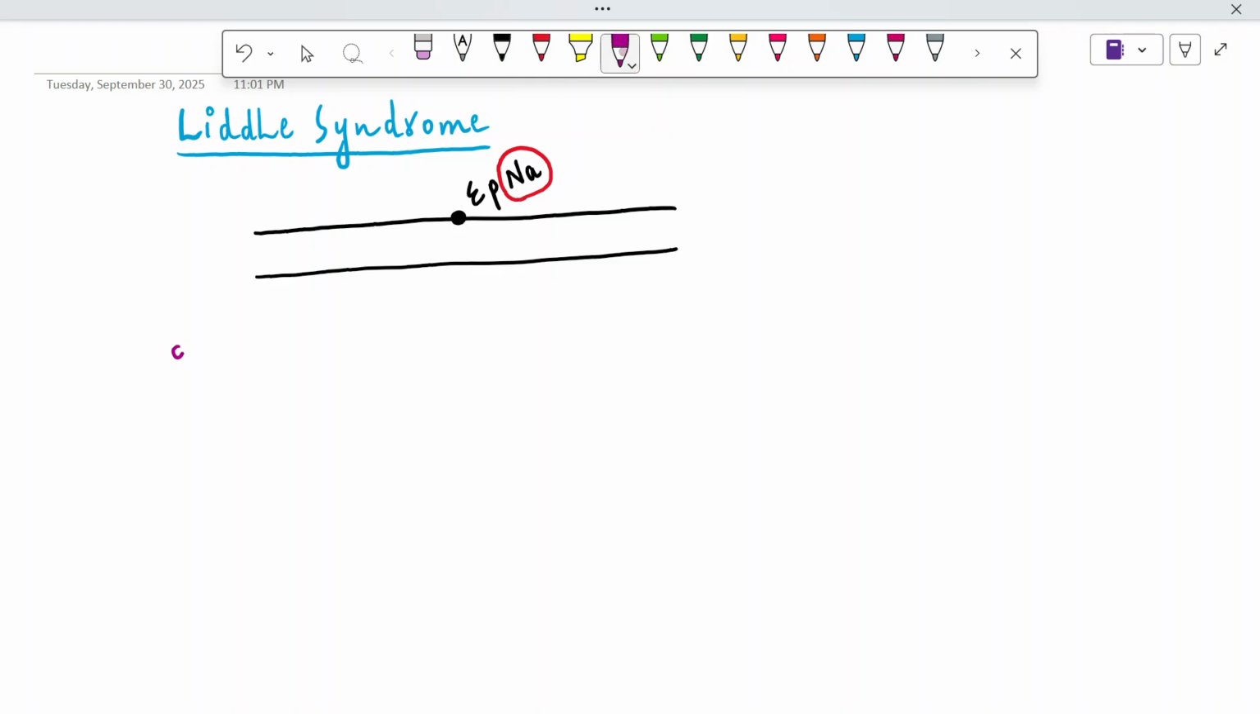So let's write, in Liddle syndrome there is a gain of function of the epithelial sodium channel. It means that this channel is going to work extra, right? Gain of function of the epithelial sodium channel in the distal part of the nephron as well as in the cortical collecting tubules. Mainly the epithelial sodium channel is present in the principal cells, as well as in the alpha and beta intercalated cells.